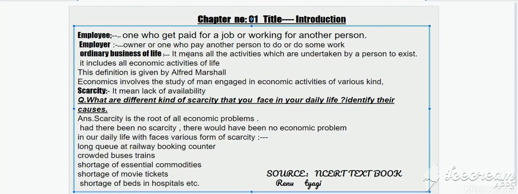So ordinary business of life means all the activities which are undertaken by a person to exist. It includes all economic activities of life.